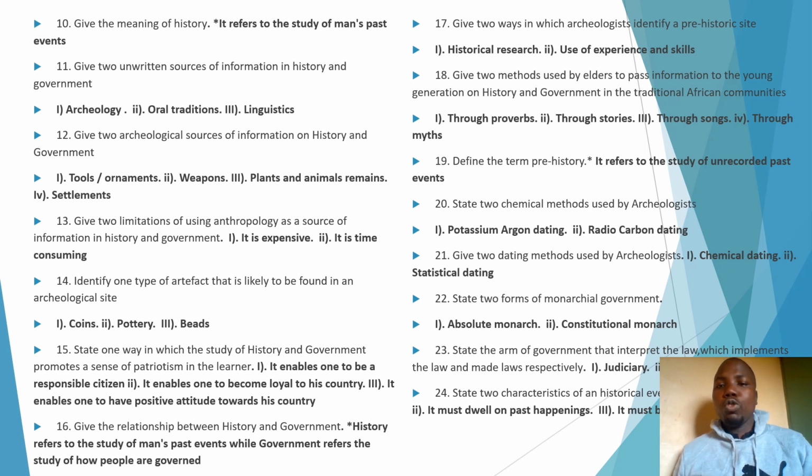Now let's move to question 20. State two chemical methods used by archaeologists. Remember, we have those methods used by archaeologists to date fossils, and we have several. But under this, the question is just specific. You give chemical methods of dating, and we normally have two. That is, we have potassium argon dating, and we have radiocarbon dating. Mark that.